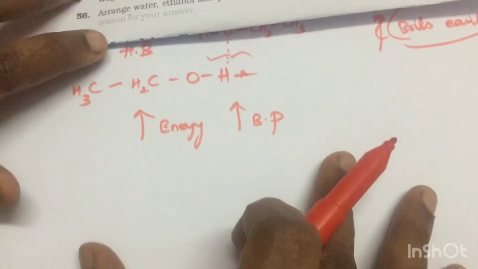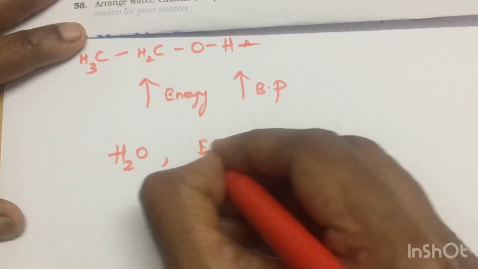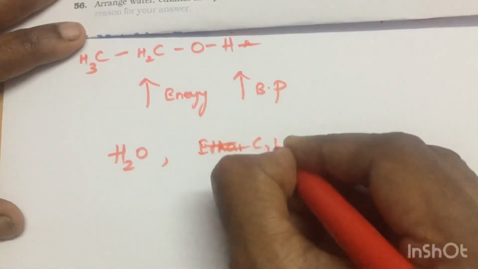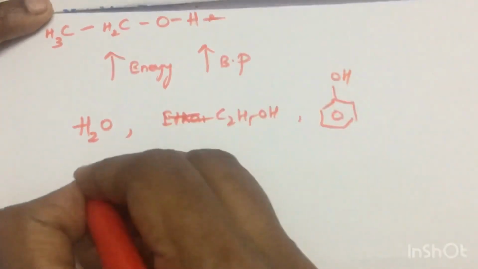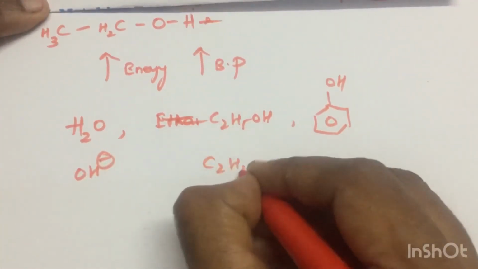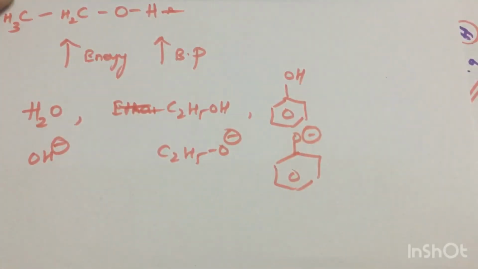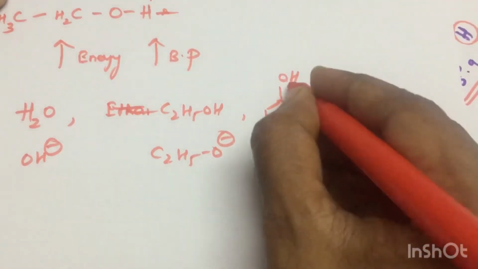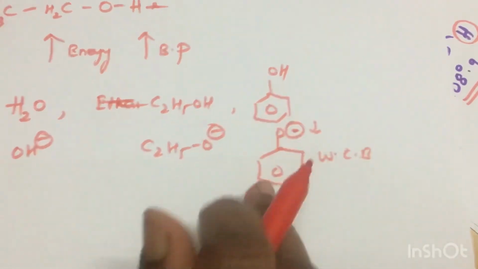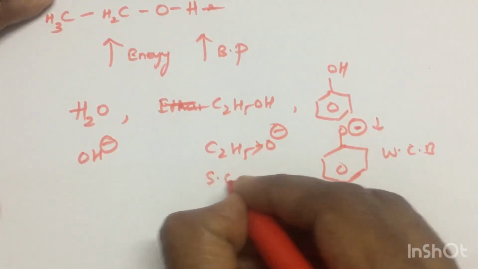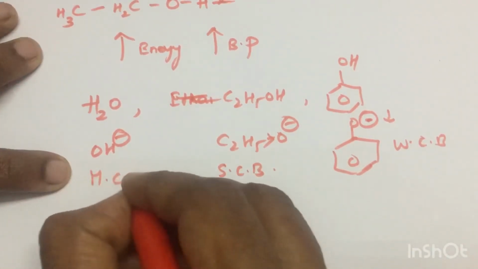Arrange water, ethanol and phenol in increasing order of acidity. We have done this many times, no? Water, this is your ethanol, and this is your phenol. I told you to compare the conjugate bases. The weaker the conjugate base, the more acidic. This is a weaker conjugate base, because the electron density is delocalized as it is involved in resonance. Here it is a strong conjugate base, and this one is moderate.